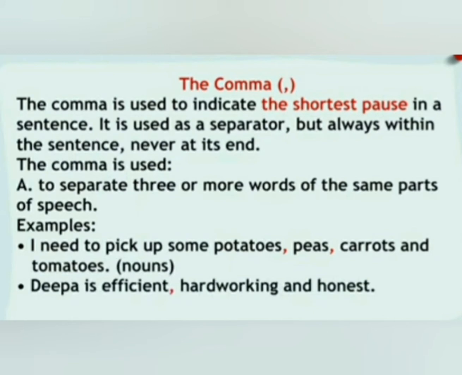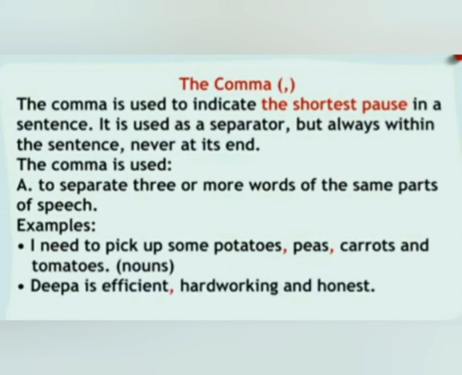Next punctuation mark is the comma. The comma is used to indicate the shortest pause in the sentence. It is used as a separator, but always within the sentence, never at its end. It means comma is the shortest pause, and we never use it at the end of the sentence. We always use it within the sentence. Okay?